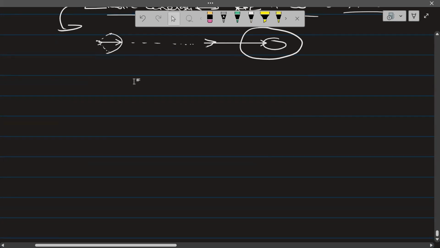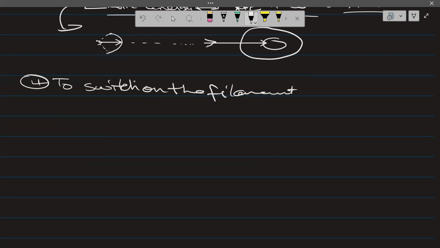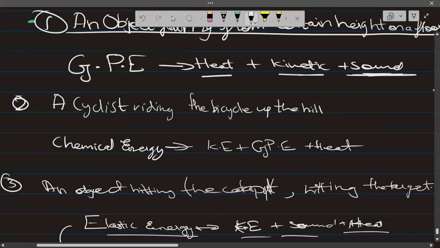Now the fourth. Which is the fourth? To switch on a filament lamp connected to a battery. In this, wait, let me write: to switch on the filament lamp connected to battery.